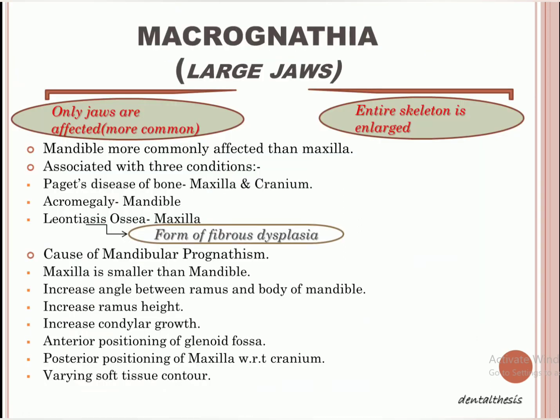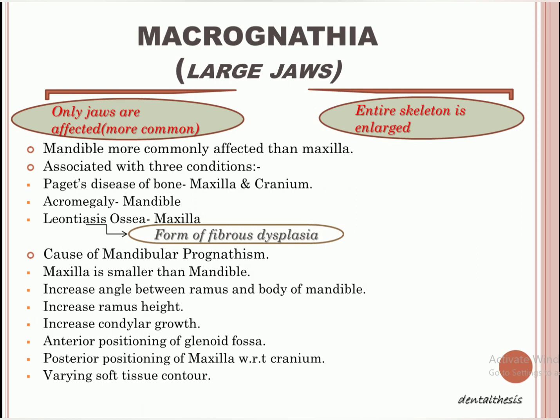Next slide we come to macrognathia, right? Macro means large and gnathia means jaws. So macrognathia means large jaws. Here we can have two conditions. One condition is that only the jaws are affected, which is the more common condition, and the second is that the entire skeleton is enlarged, right? Again, the mandible is more commonly affected if we speak in terms of jaws. So the mandible is more commonly affected than the maxilla, and this macrognathia is associated with three conditions.